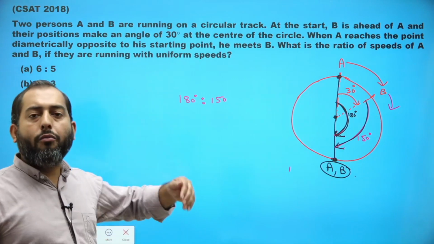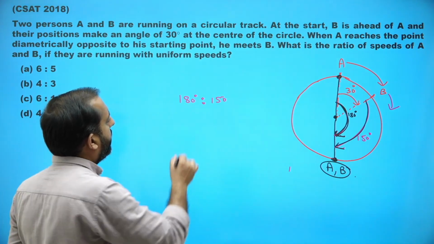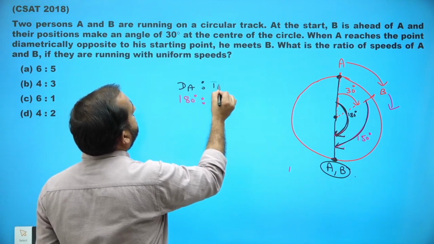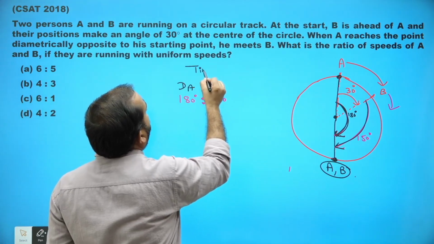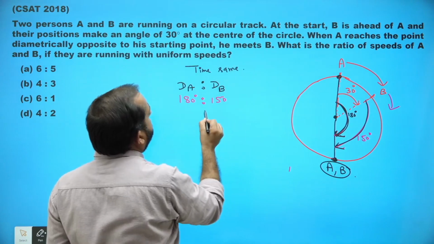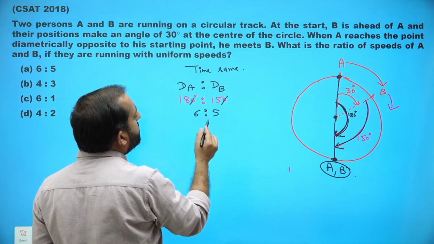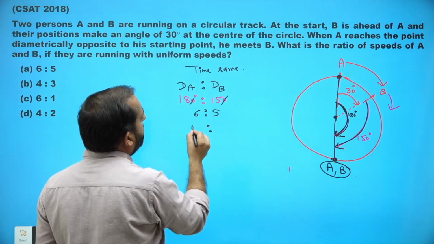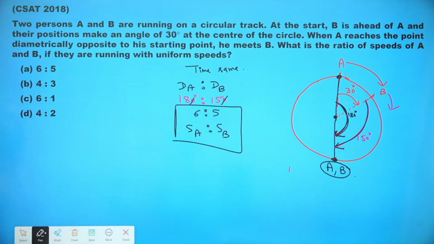Now over here, distances have been shown in terms of degrees. So this is the distance covered by A and this other is the distance covered by B. When time is the same, the ratio of distances, which is 180 to 150, that is 6 to 5, is also equal to the ratio of their speeds. So what is the ratio of speed of A to speed of B? It is 6:5. Option A is the right choice here.